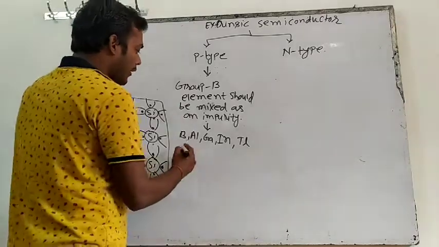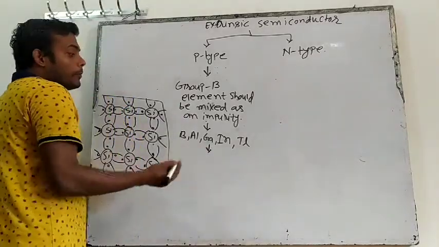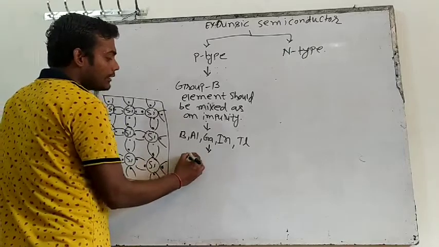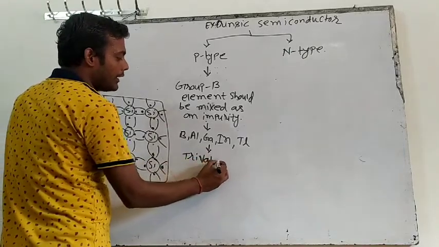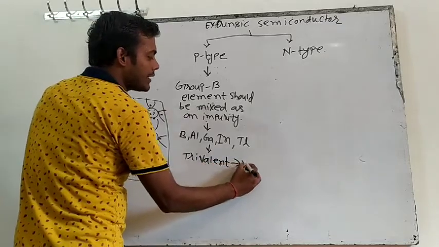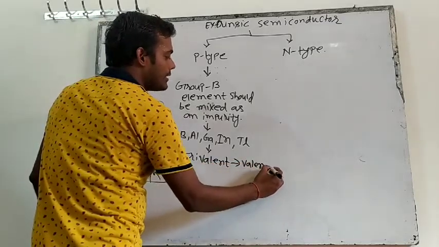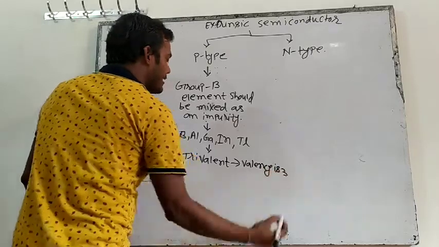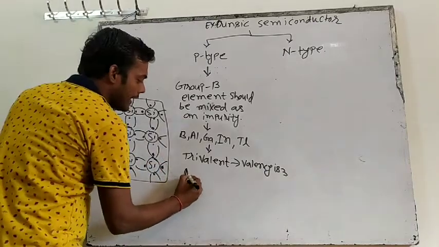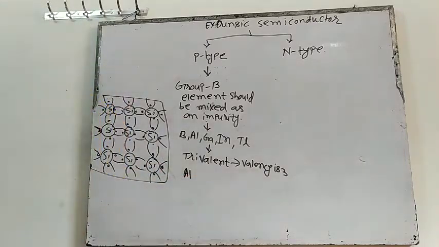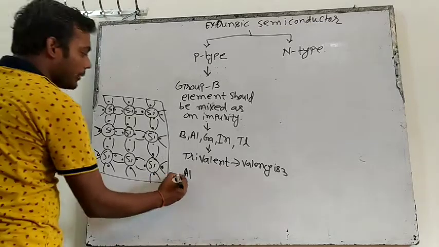What is the property of these elements? These all are trivalent. Trivalent means its valency is 3. Valency is 3 means in the outermost orbit they will have 3 electrons. For example, see aluminium. Aluminium atomic number is 13.